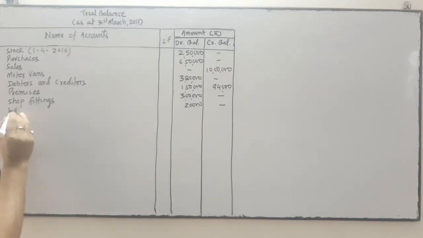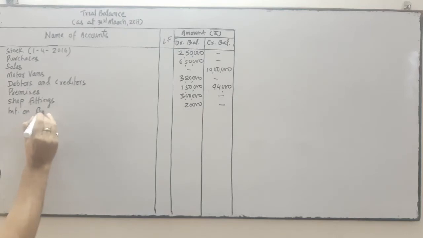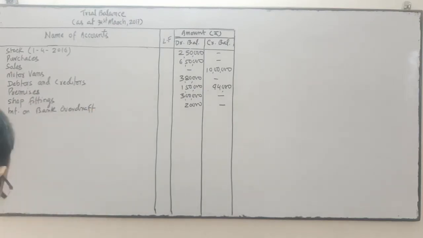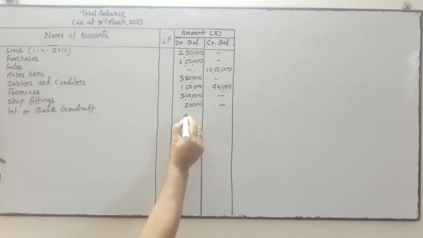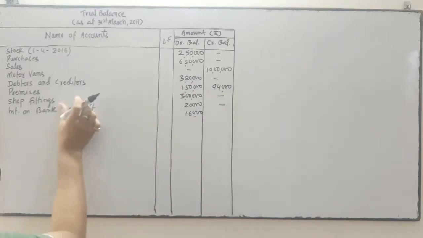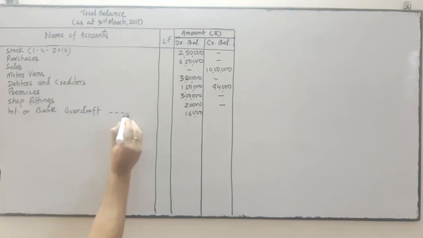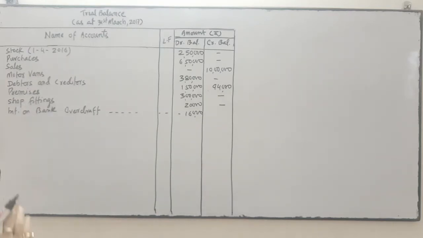Interest on bank overdraft. It's an expense, debit. But which side has it been written? Credit side. So you have to write it on the debit side. Interest on bank overdraft, 16,000. It should be debit. It's an expense. Bank overdraft interest is an expense.